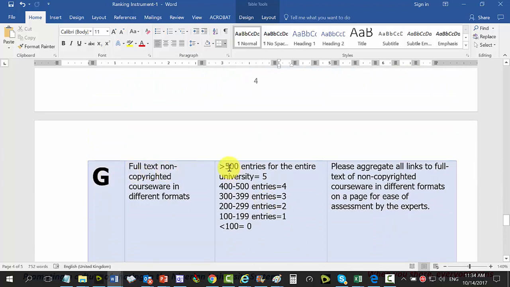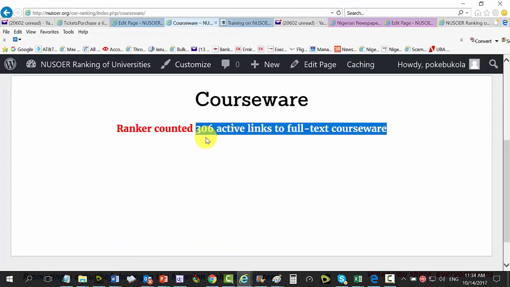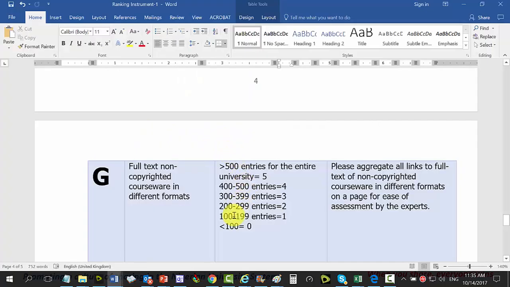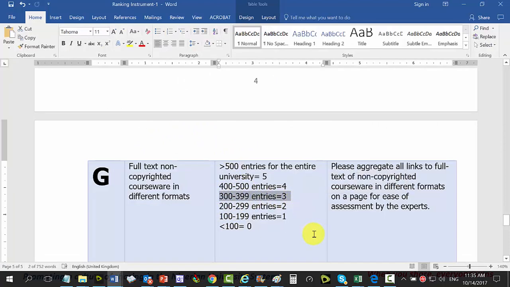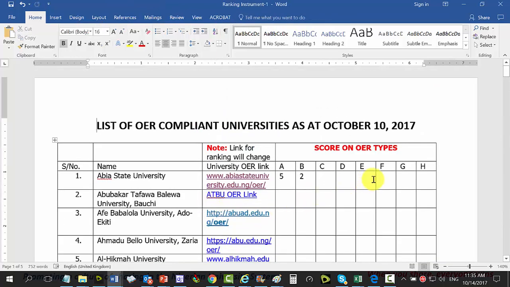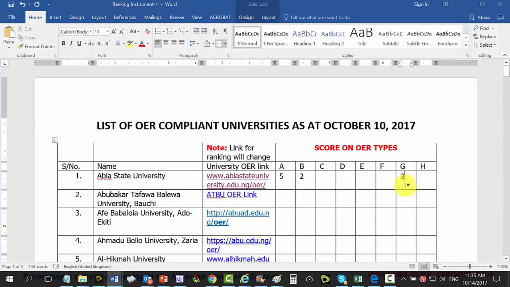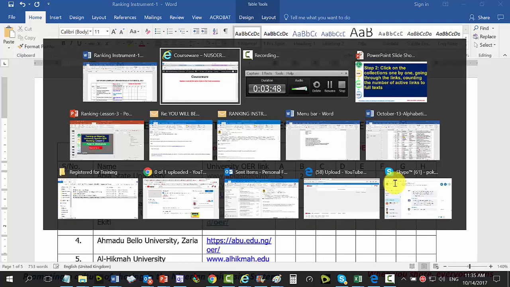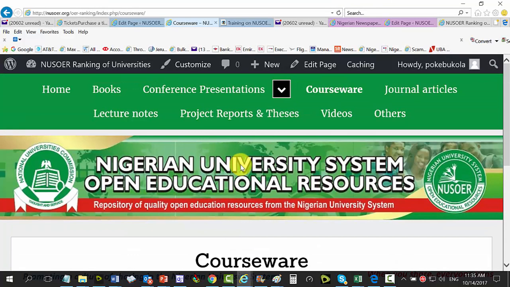That's a G now. So you can see more than 500. We have 306 active links. Now 306 will be here. So the score for Abia State University will be 3. So you go back, we'll go right up to Abia State University. That's a G. We give it 3. And then we come back to journal articles.